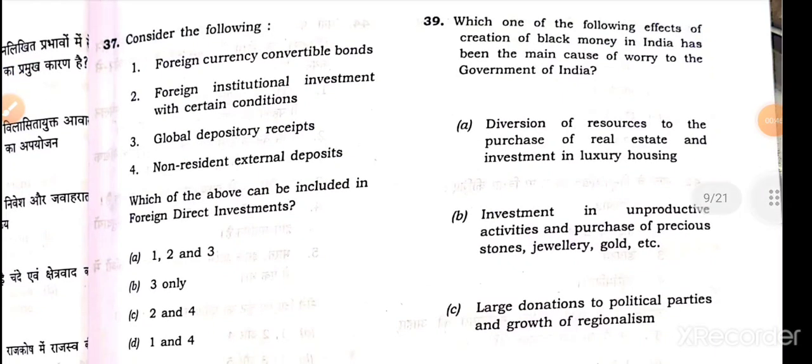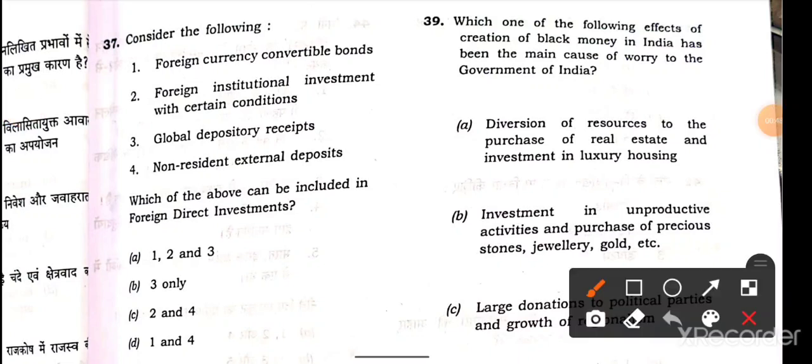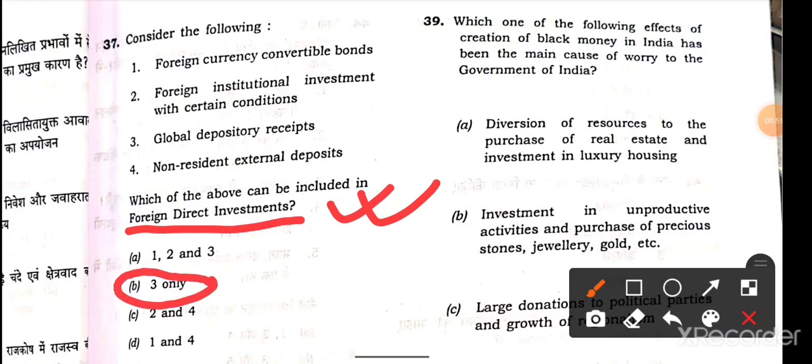Which of the above can be included in FDI? So option B: only 3, global depository receipts, is included in foreign direct investment. 37th, option B is the right answer.